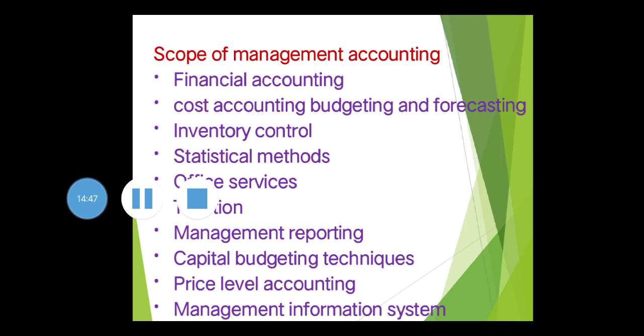So, the management information system collects information from various departments, processes it, and prepares it in different forms of reports, and that will be provided to the different levels of management. So these are the different items which come under the purview of management accounting.